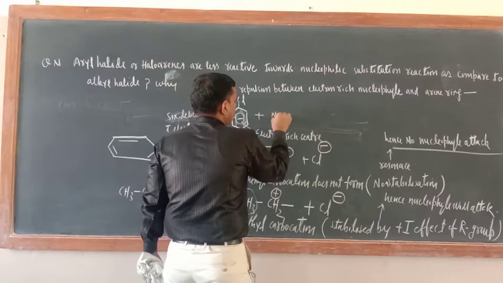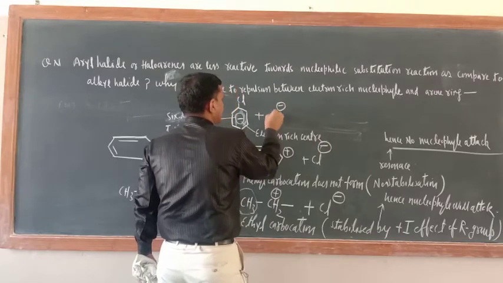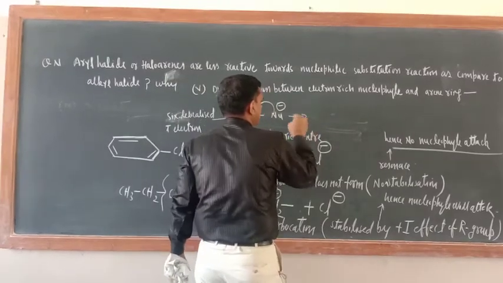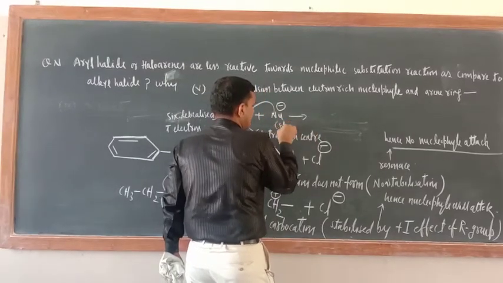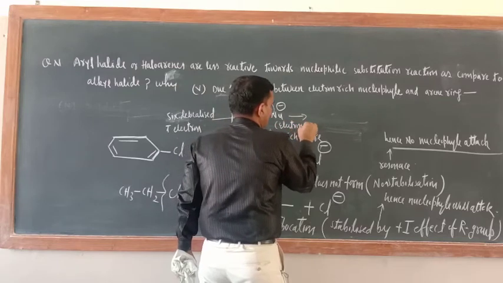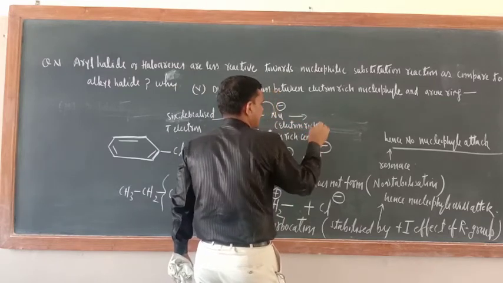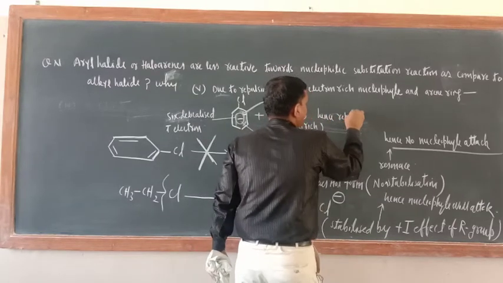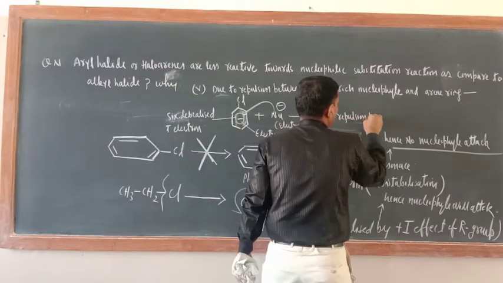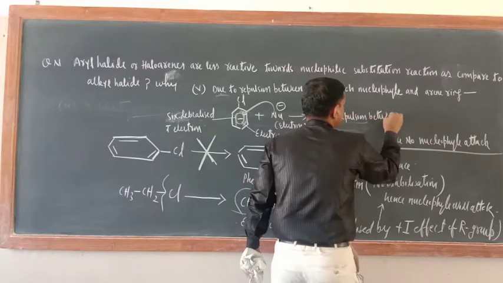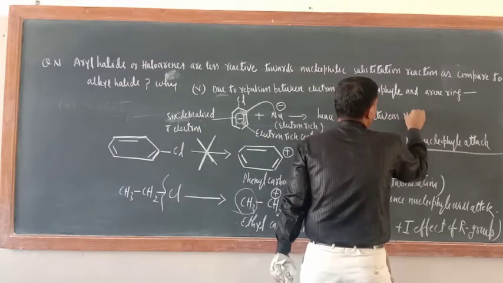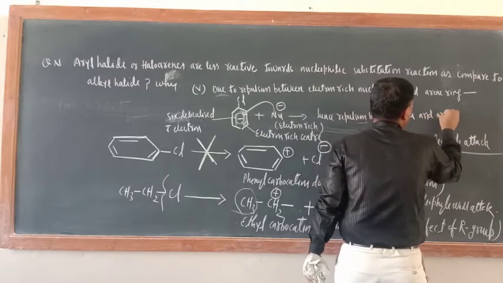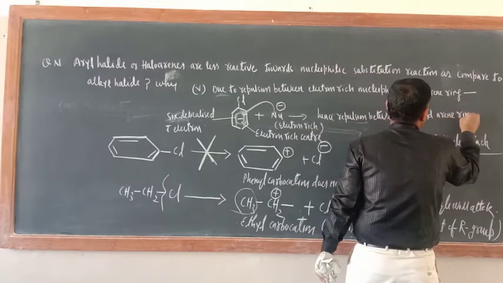So when nucleophile attacks, then what would be there? When nucleophile will attack, repulsion would be there. This is also electron rich. Hence repulsion between nucleophile and arene ring.